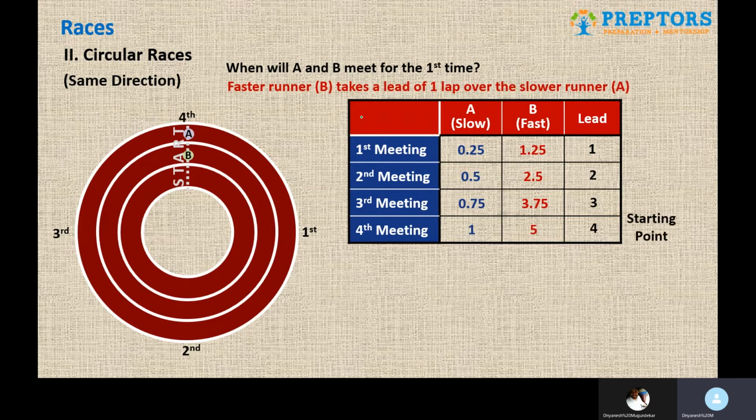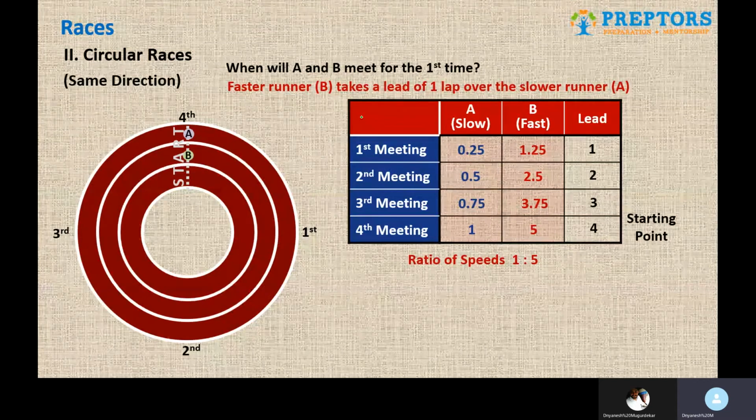Some of you might have more questions about this: why are they meeting in only 4 points? Are these going to be fixed every time? Is this changeable? If it is changeable, how do we come to know, and so on. So yes, it is not fixed every time, and it is decided by the ratio of the speeds. For example, in this particular example, we had assumed earlier that both the runners A and B have the ratio of speeds as 1:5. So the point that you are supposed to remember as far as circular races are concerned, if it is a same direction race, in how many points do they meet?